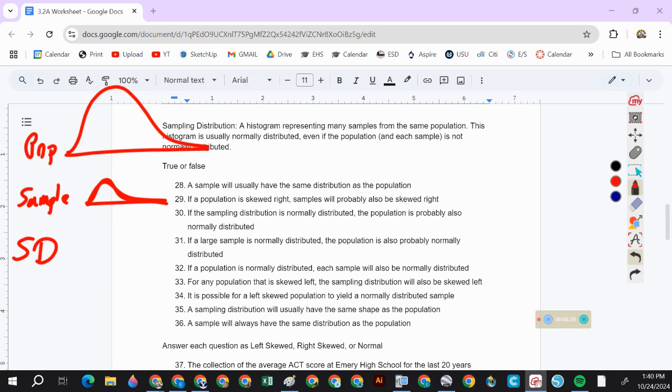What is the shape of a sampling distribution? It's normal. Now, this is every dot represents somebody's height. Okay? Does that make sense? And then here, every dot represents somebody's height.